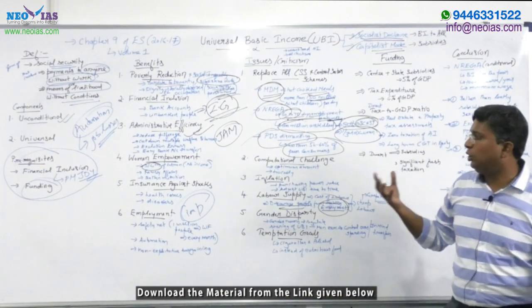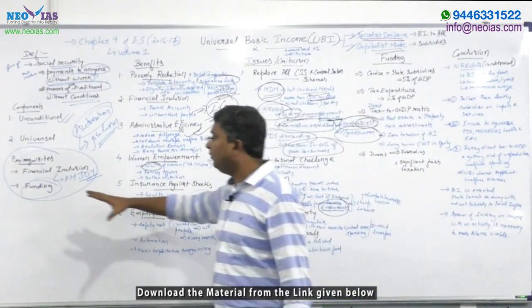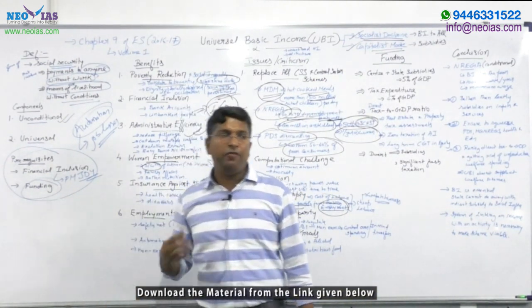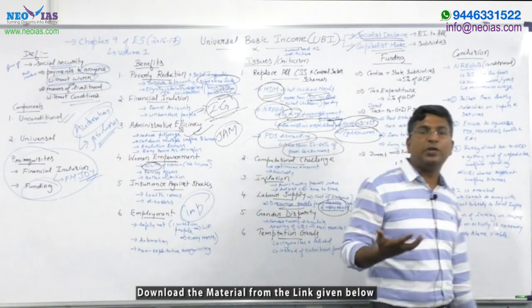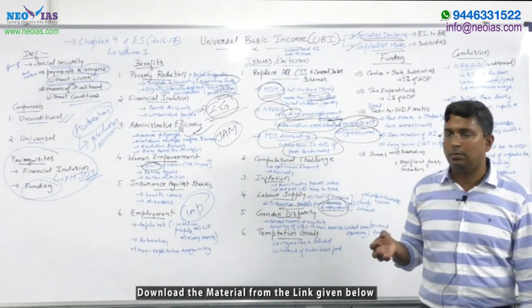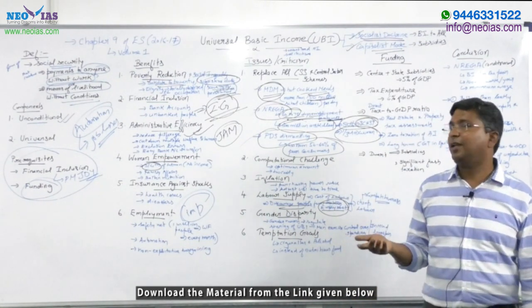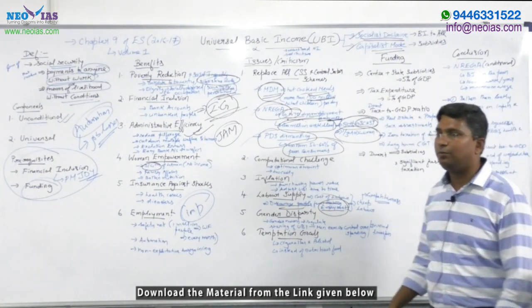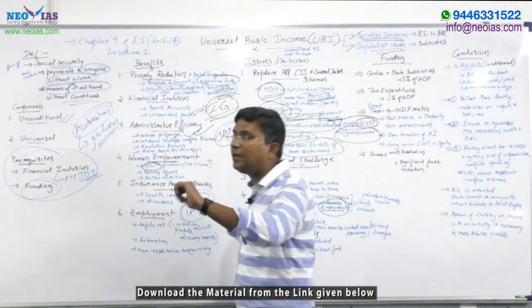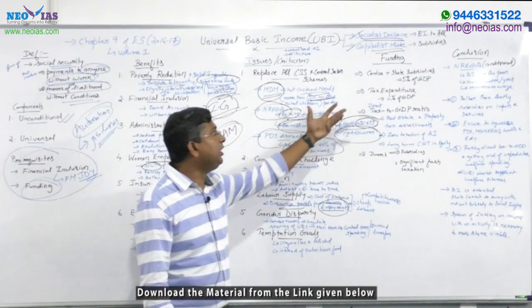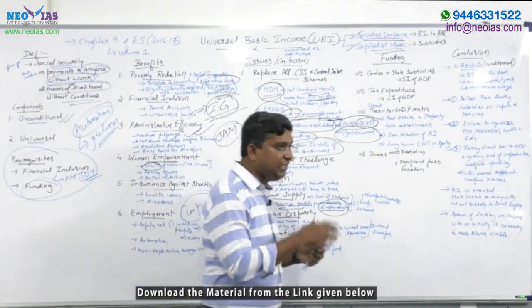Now the question here is whether, for a country like India, we can arrange the fund to implement universal basic income. Yes, we can arrange funds for universal basic income, provided you have an idea regarding the issue. These facts are very important.